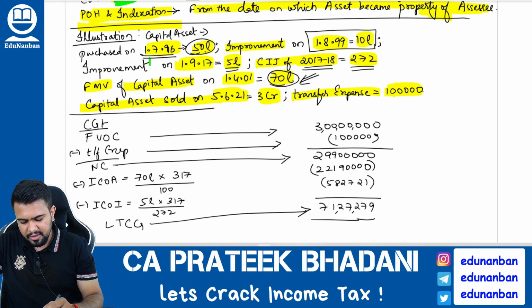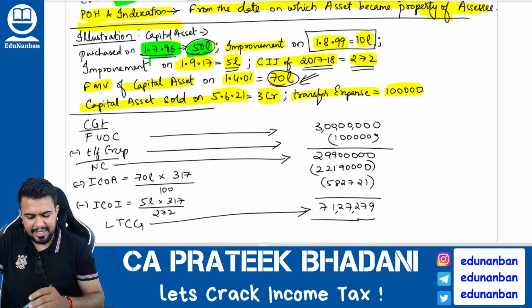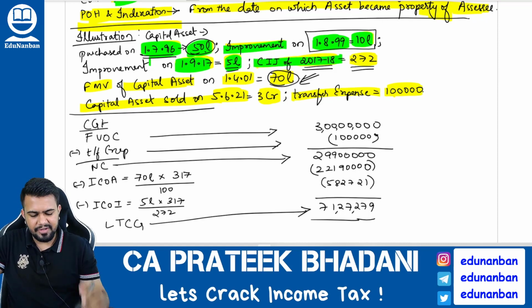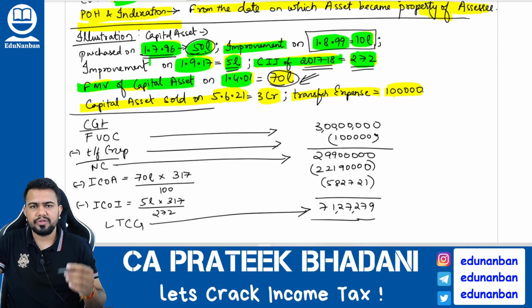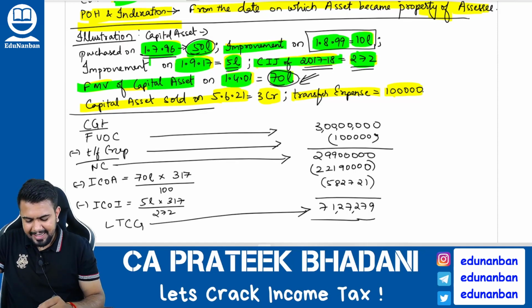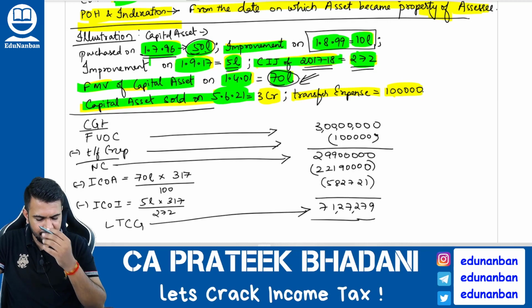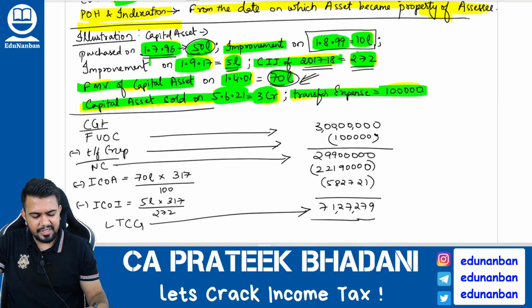It is purchased on 1/7/1996 for 50 lakh rupees. Improvement is done on 1/8/1999 for 10 lakh rupees. Another improvement is done on 1/9/2017 for 5 lakhs. Cost inflation index of 17-18 is 272. Fair market value of the capital asset as on 1/4/2001 is 70 lakhs. The capital asset is sold on 5th of June for 3 crores. Transfer expense is 1 lakh.